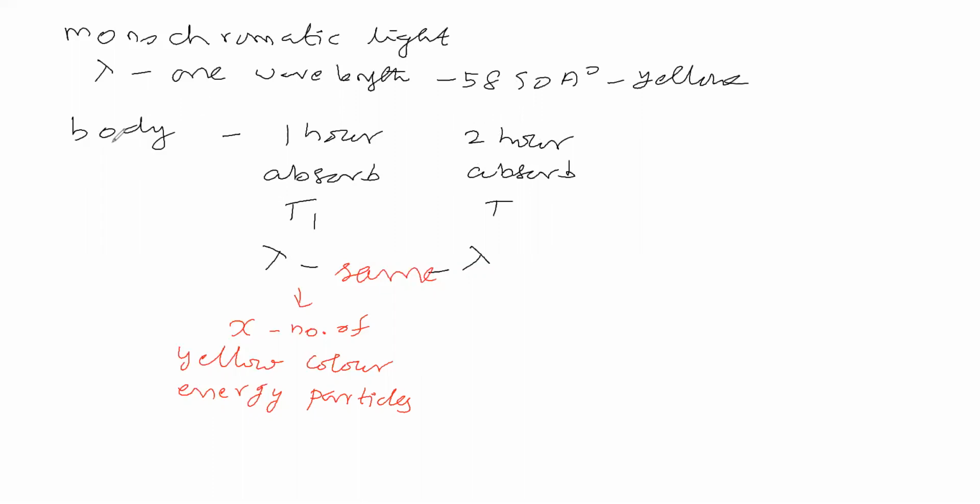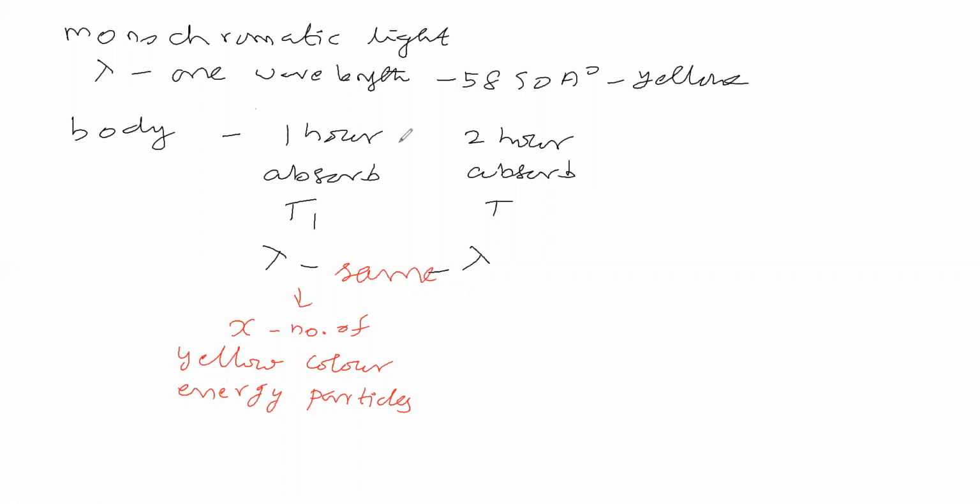For 2 hours, this monochromatic light is continuously falling over this body.